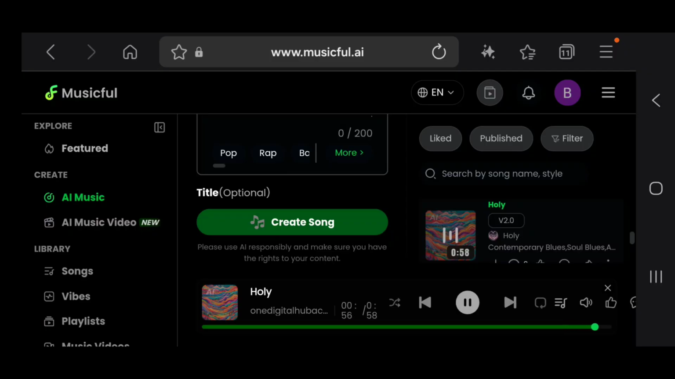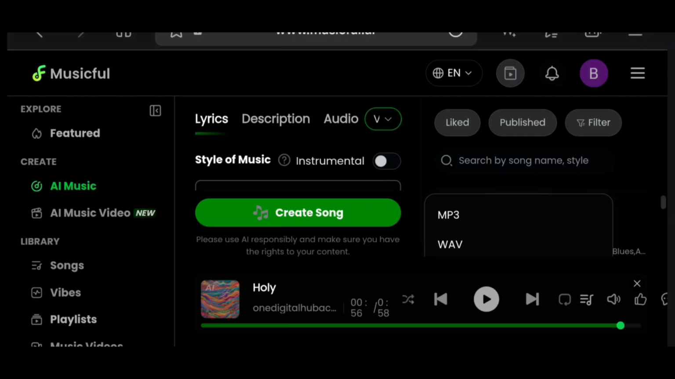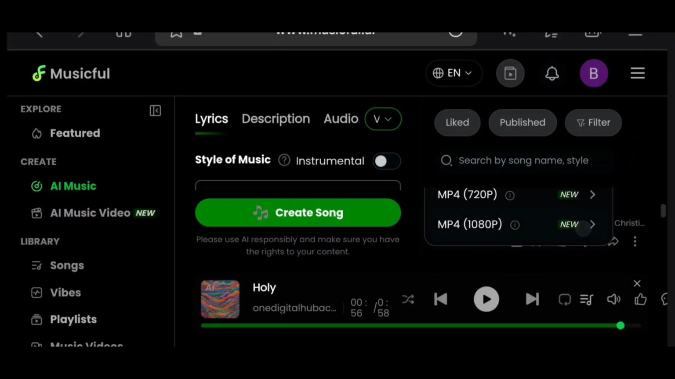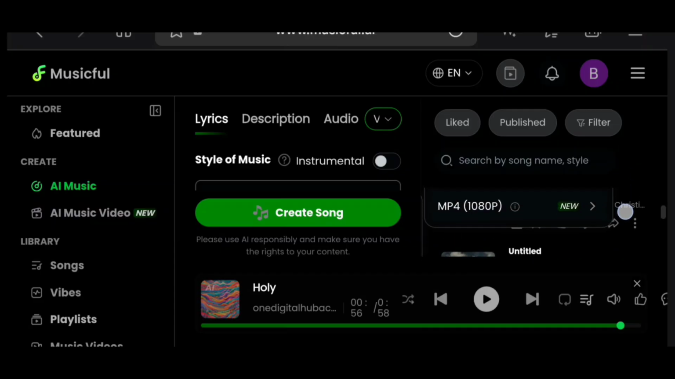So if you want to download, you can download the MP3. But these are the different versions you can download. So I'm downloading with this.